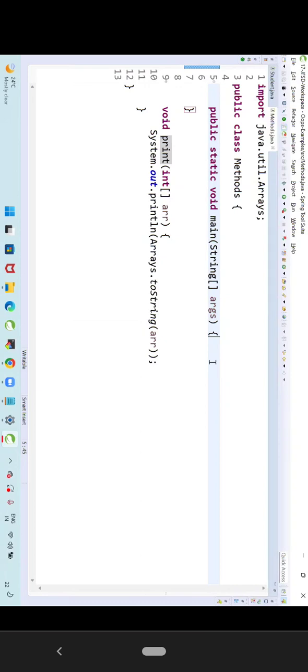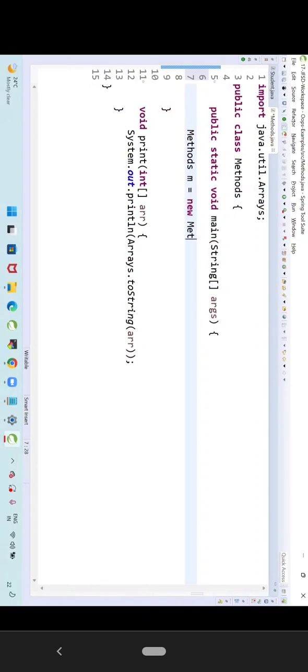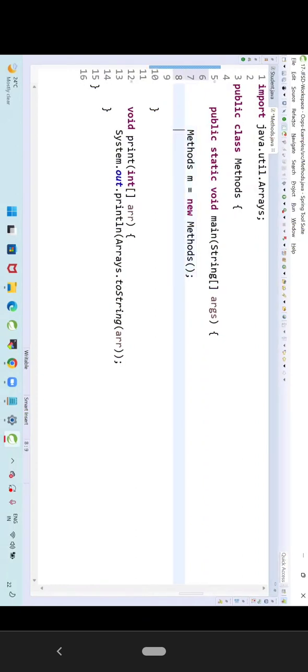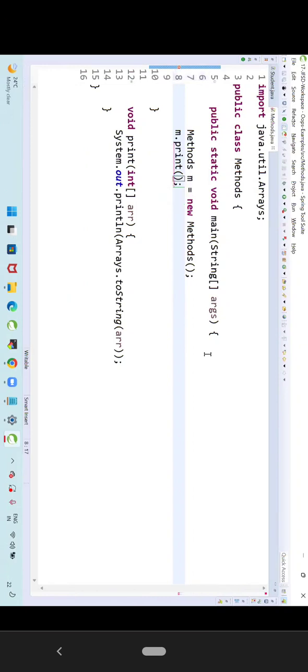By calling the method. How to call the instance methods? By using the objects. Can we create the object now? Methods m is equal to new Methods. Okay, m.print. Can I directly call m.print? No. Why? When I want to call it, the print method is expecting one argument.